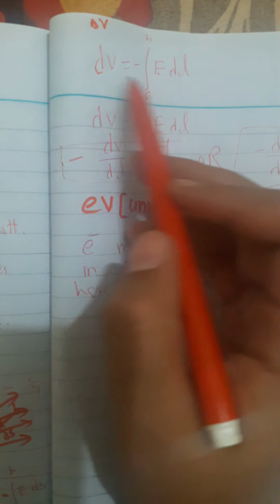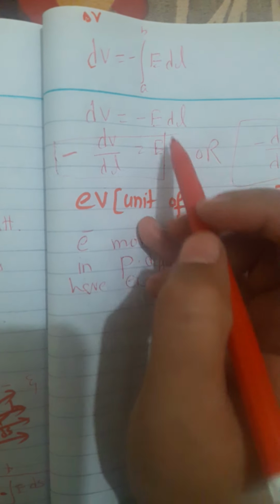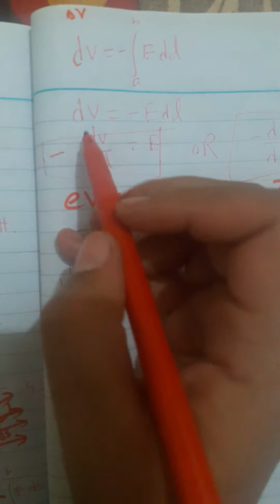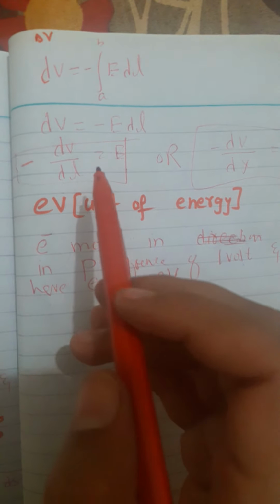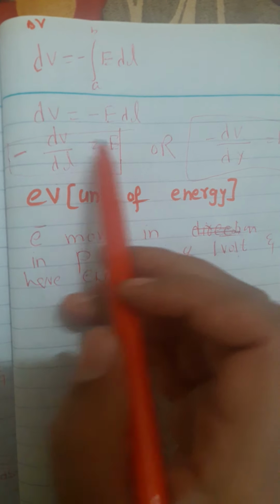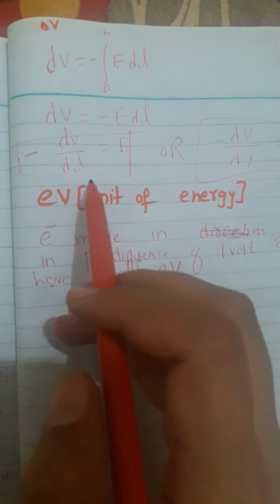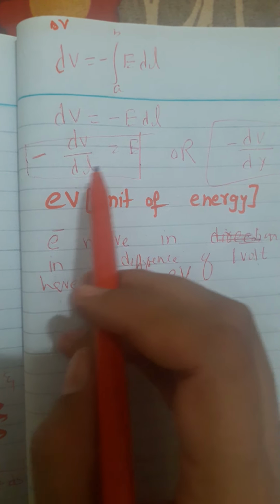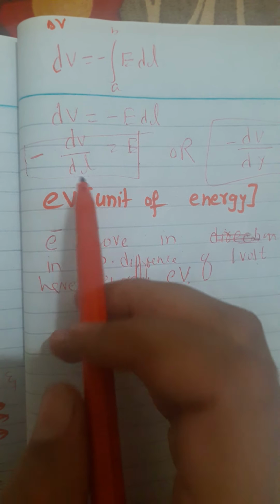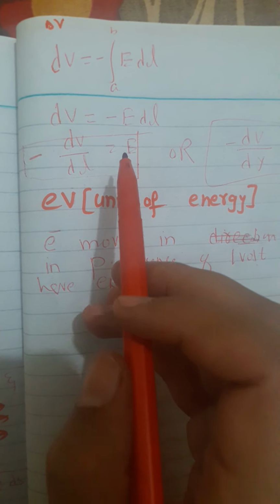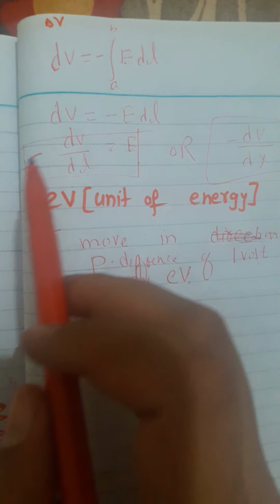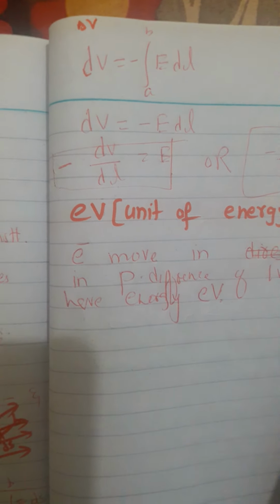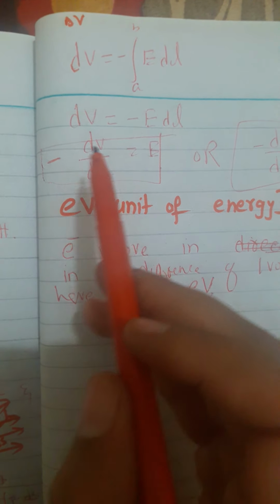We also write this equation in this form: dV is equal to E dot dl, and dV by dl is equal to E. And what does this equation say? It tells us that the electric field is equal to the negative of the gradient of potential. This equation shows us the direction of the electric field. The electric field is always directed toward the decreasing potential. The negative sign shows you decreasing.